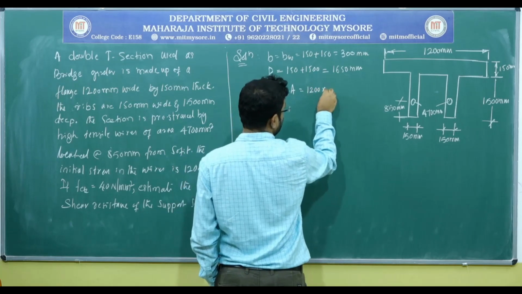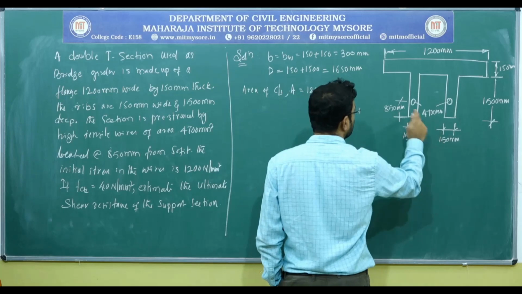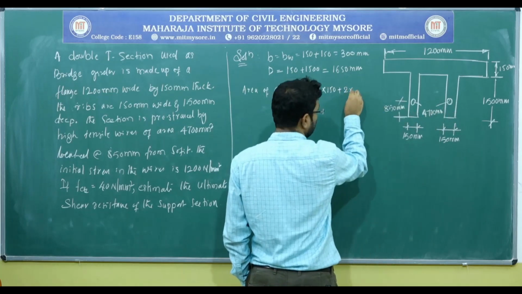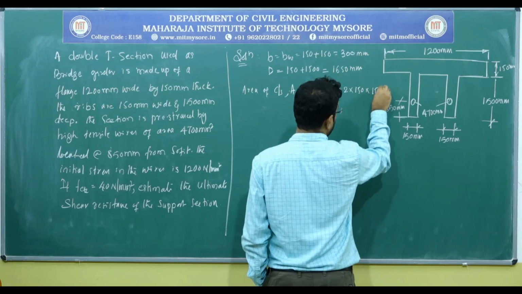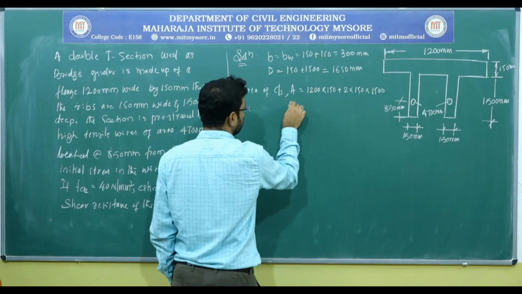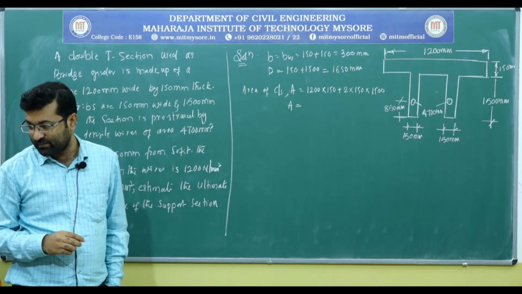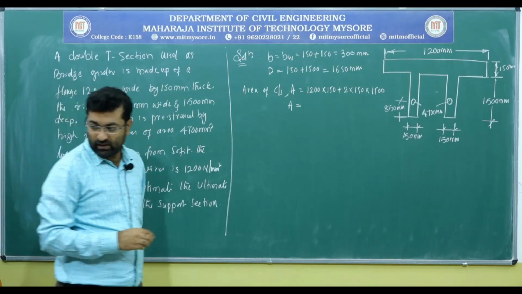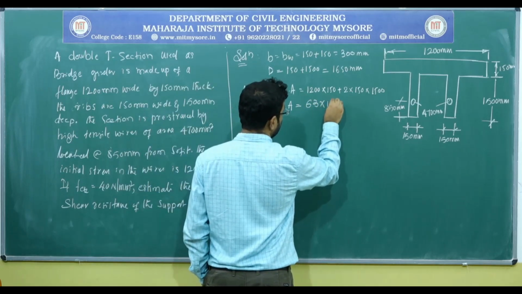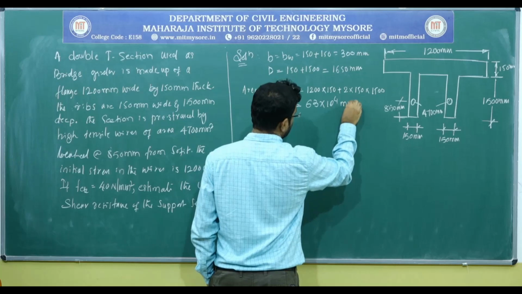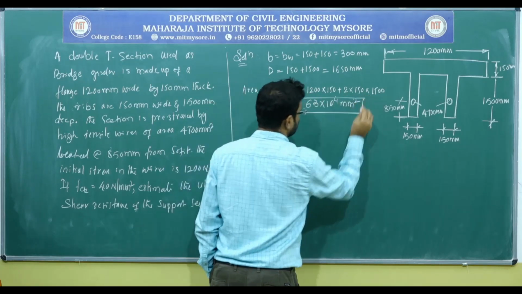So, 1200 into 150 plus there are two ribs, so 2 into 150 into 1500. This gives me the area of concrete as 63 into 10 to the power 4 millimeter square, which is the total area of concrete.